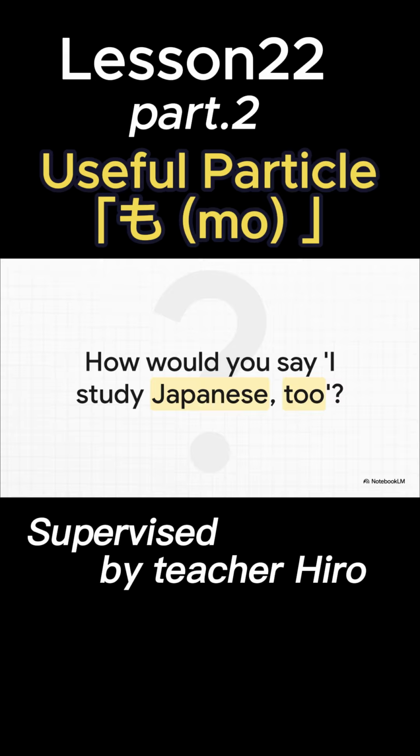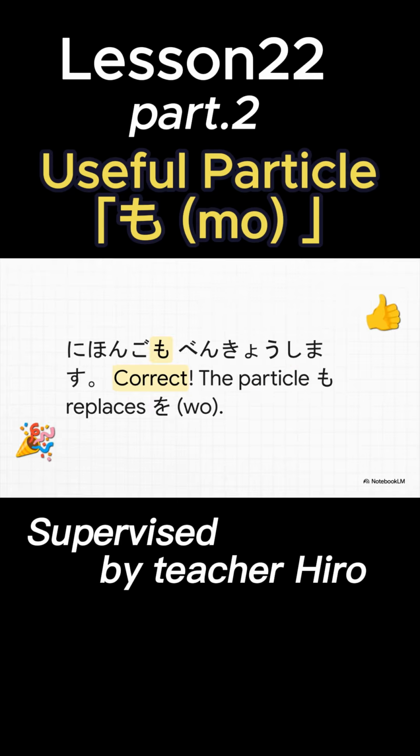Think about it. Japanese is the thing you're studying. It's the object, so what particle would it normally take? And which of our two rules does that fall under? Take a second. Ready? The answer is, 日本語も勉強します.